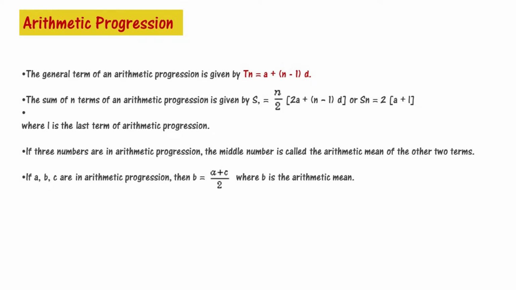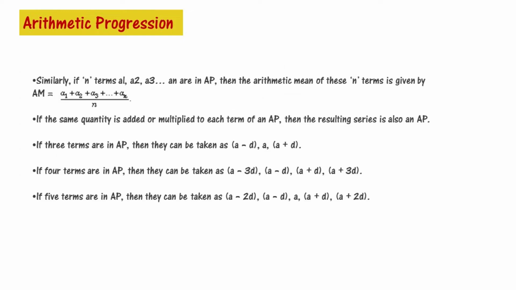Now if three numbers are in arithmetic progression, then the middle number is called the arithmetic mean of the other two terms. Now if a, b, c are in arithmetic progression, then b equals (a plus c) by 2, where b stands for the arithmetic mean. Similarly, if n terms a1, a2, a3, ... an are in arithmetic progression, then the arithmetic mean of these n terms is given by (a1 plus a2 plus a3 plus ... plus an) divided by n.